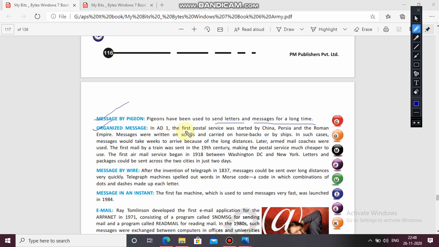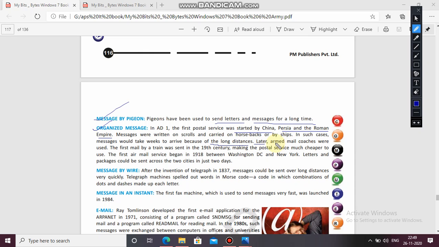In AD 1, the first postal service was started by China, Persia and the Roman Empire. So remember this one: the first postal service was started by China, Persia and the Roman Empire. Messages were written on scrolls and carried on horsebacks or by ships. In such cases, a message would take weeks to arrive, because the distance is too long.